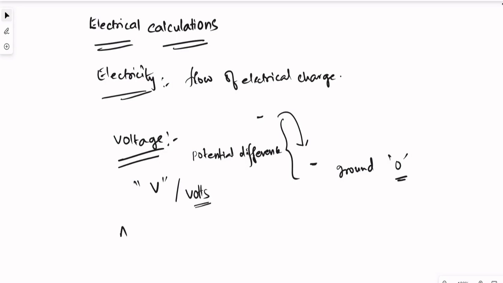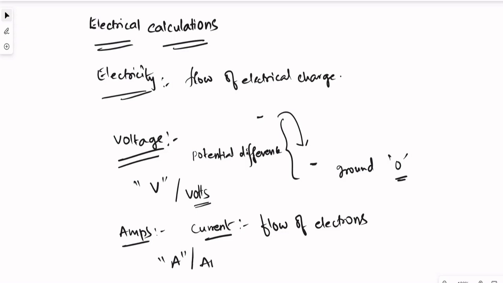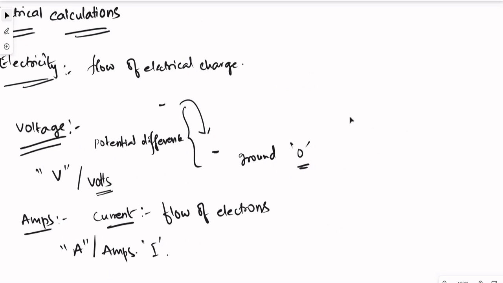Similarly, what are amps? Amps is current, that is nothing but the flow of electrons. The flow of electrons is called current, measured in amps, denoted by A, and it can also be represented as I.